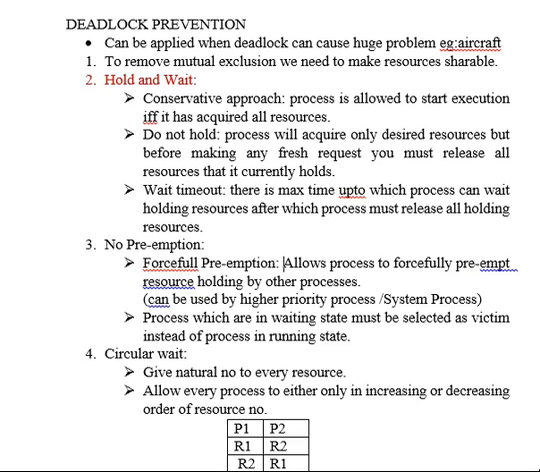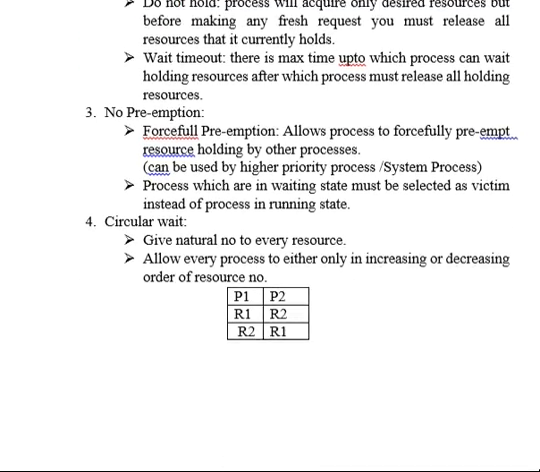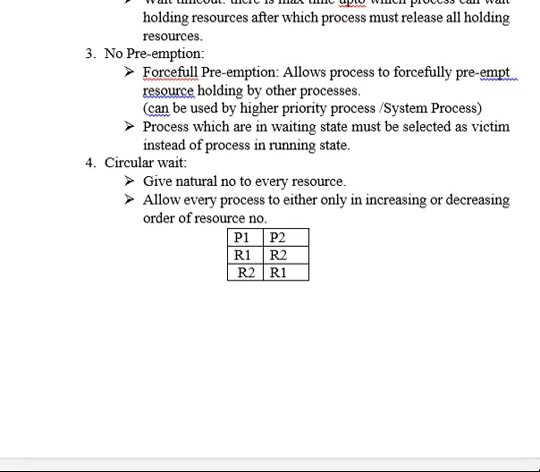And the last condition here is circular wait. If we want to remove circular wait, then what you need to do is give a natural number to every resource. That is the first thing. Secondly, allow every process to request resources only in increasing or decreasing order of resource numbers.